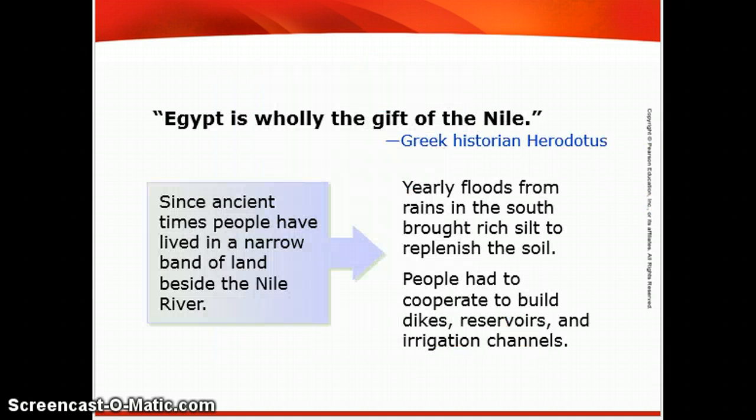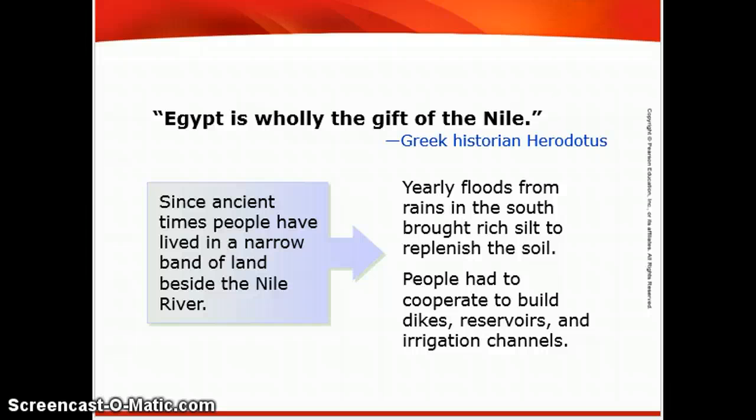Egypt is wholly the gift of the Nile. Since ancient times, people have lived in a narrow band of land beside the Nile River. Yearly floods from rains in the south brought rich silt to replenish the soil. Yearly floods. Pretty much, the Nile floods predictably. They know when it's going to flood. Very rarely does it go out of that cycle.